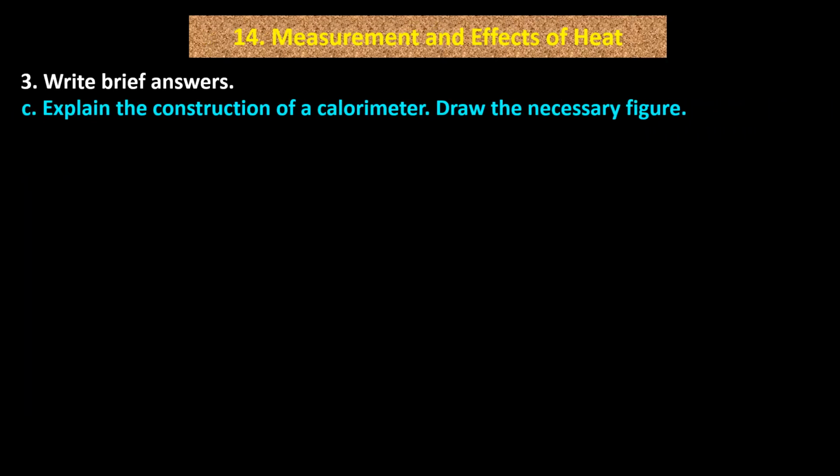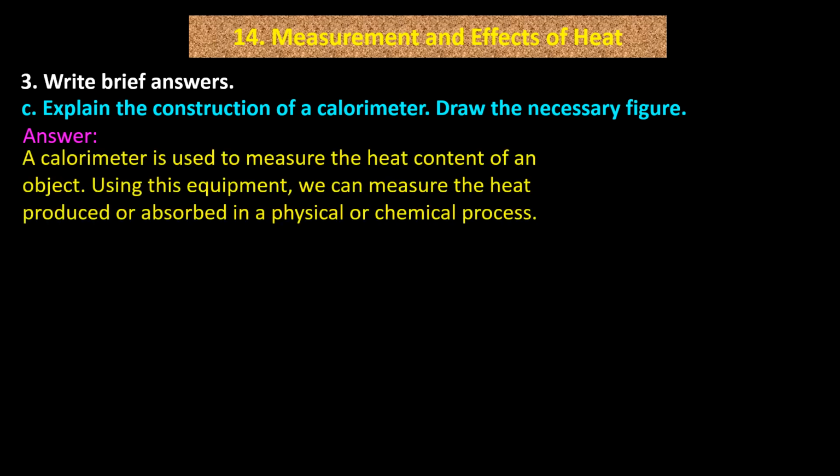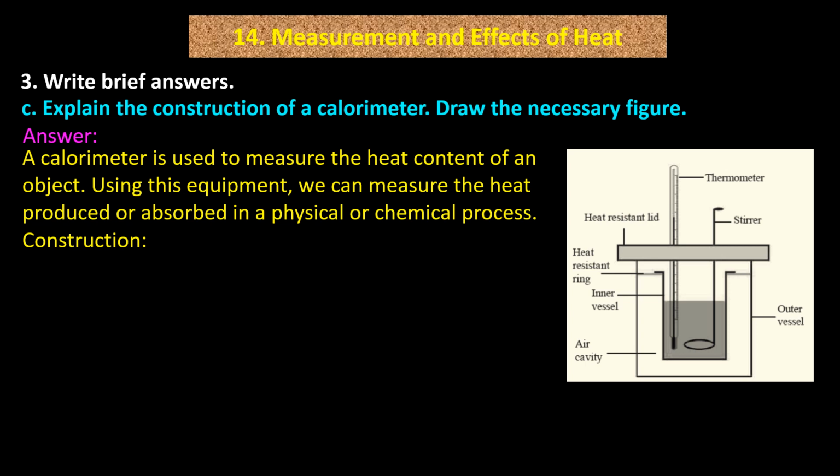C. Explain the construction of a calorimeter. Draw the necessary figure. Answer. A calorimeter is used to measure the heat content of an object. Using this equipment, we can measure the heat produced or absorbed in a physical or chemical process. Construction: thermometer, stirrer, outer vessel, air cavity, inner vessel, heat resistant ring, heat resistant lid.